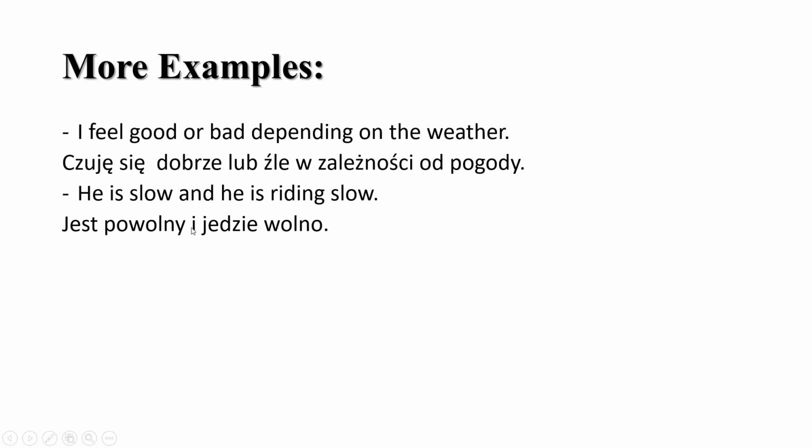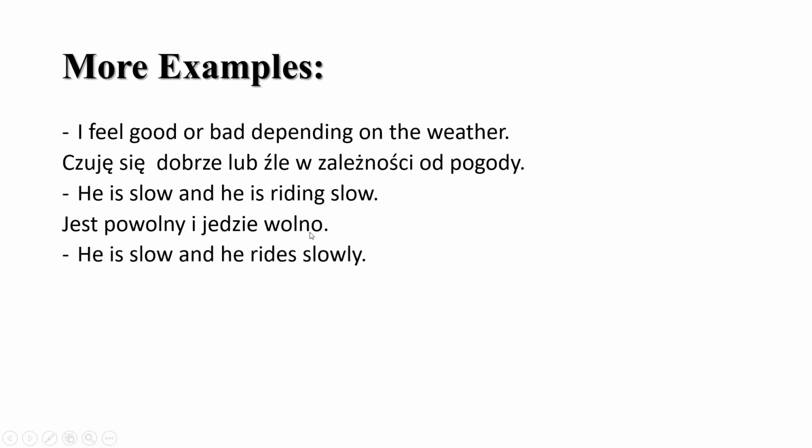Jest powolny, he is slow, that's an adjective. And jedzie wolno. He is riding slowly. Jedzie means he is riding, or he rides, but here it's more "he is riding." Why? Because this is an imperfective aspect. I've talked about this in the daily verb. You can go and check it out. The verb jechać.